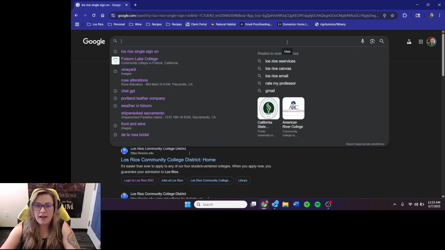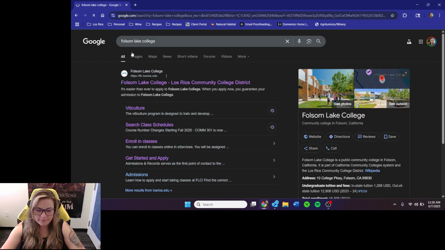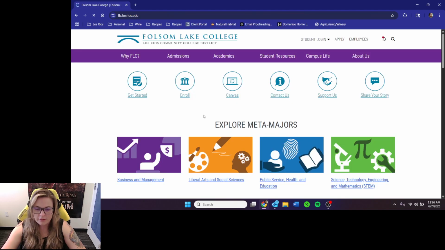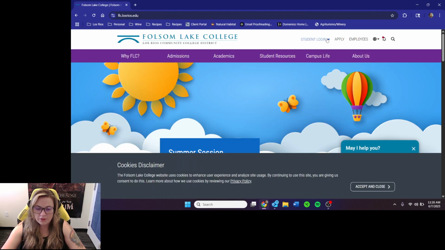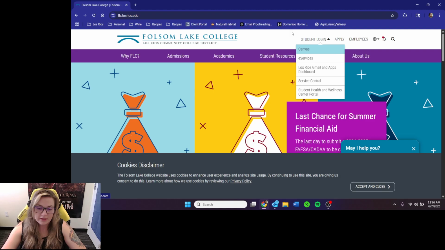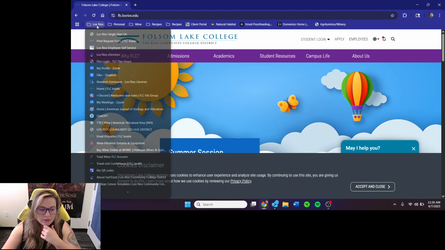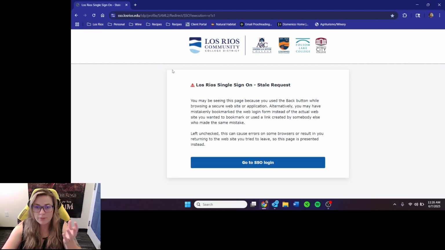Another way that you can access the website is just by going to the Folsom Lake College website. And if you end up using the computers on campus, they'll already be there. So you just go to the website, you can go to student login, and then it'll take you to Canvas, e-services, your email, and much more, right? So really cool things there. So that's accessible to you, right? So whatever you want to bookmark, whether it's this page or the Los Rios single sign-on, you can still get to the same place, right? So I'm just going to go ahead and use my bookmark to get in.